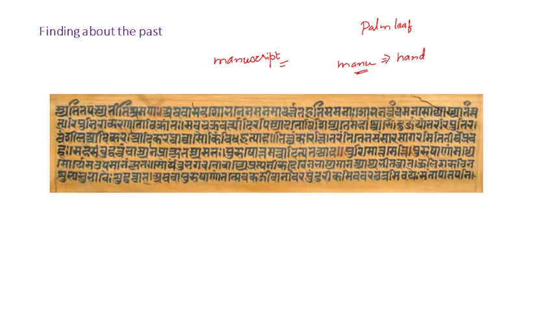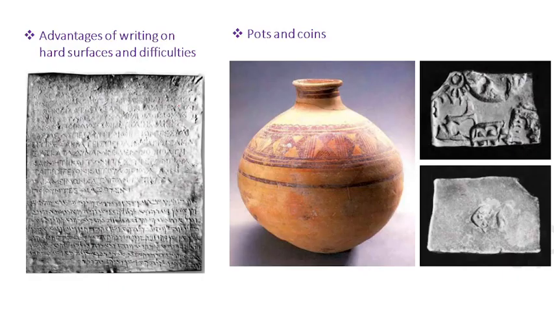And the lives of these kings, the medicines, the science, some epics, some poems and plays were all written. Usually they used the Sanskrit language over here, and others were in Tamil. We can also study these inscriptions, which were written on relatively hard surfaces like this. Okay, so on stones, or it can be on a metal.